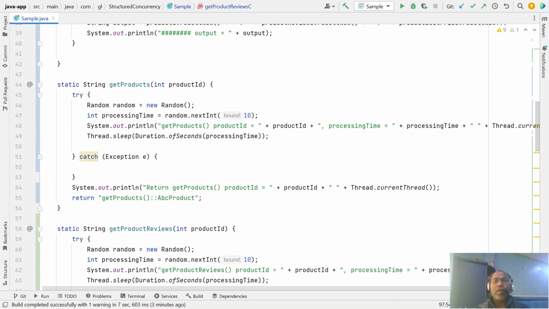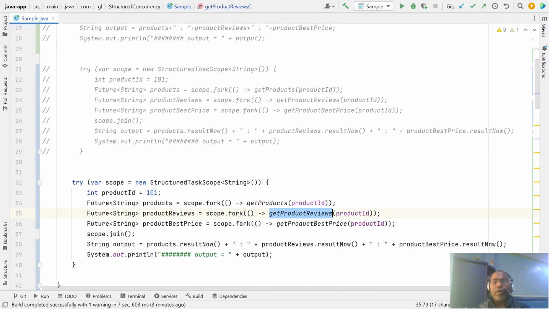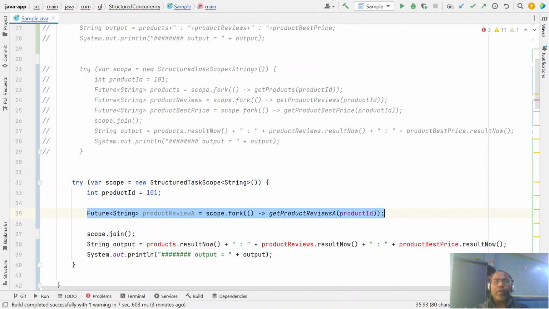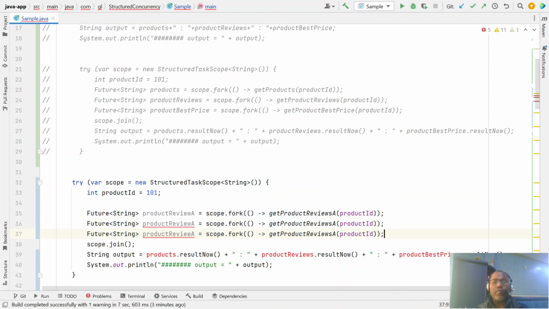So here I simply say reviews A, and then B and C. These are the different cases: B, here C.